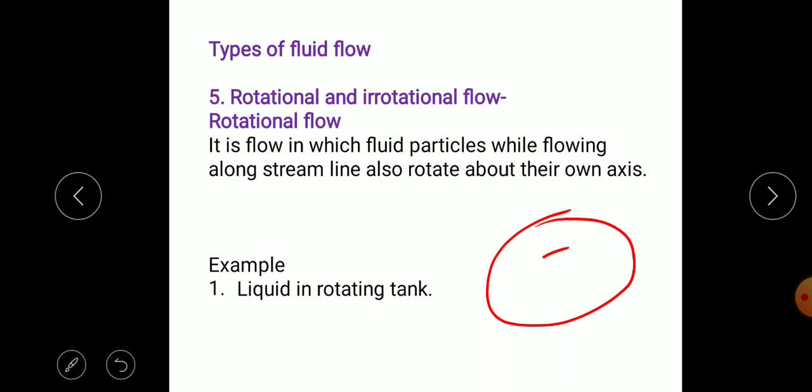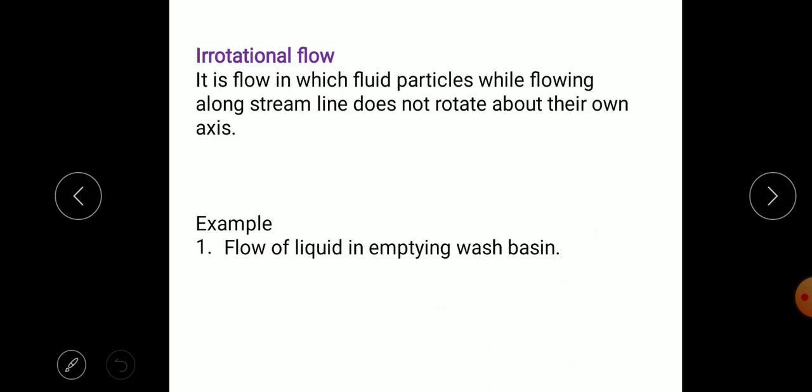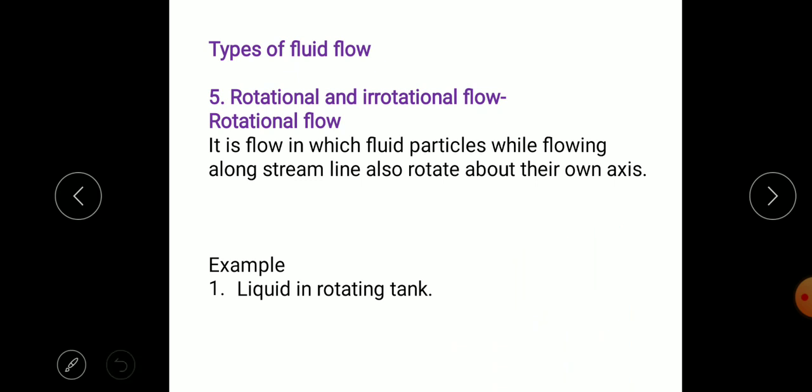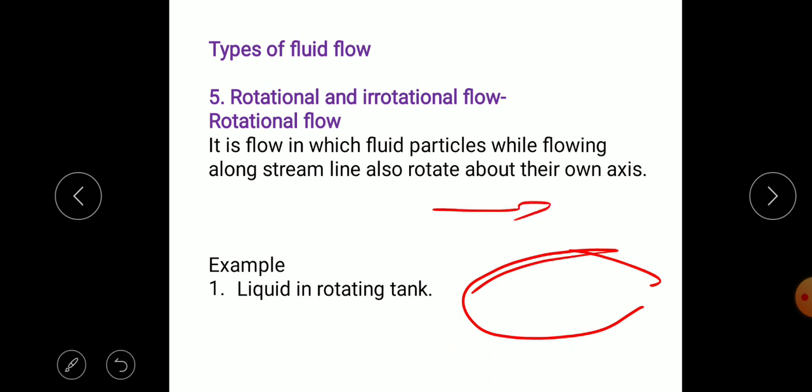Suppose between these two vessels, liquid is rotating. At that time, the liquid while moving along its tangential path also rotates about its own axis. Then it is called a rotational flow. Sometimes, while fluid is flowing along any restriction in a path, the flow away from it is irrotational, and nearer to it, in this region, the fluid may be rotational.